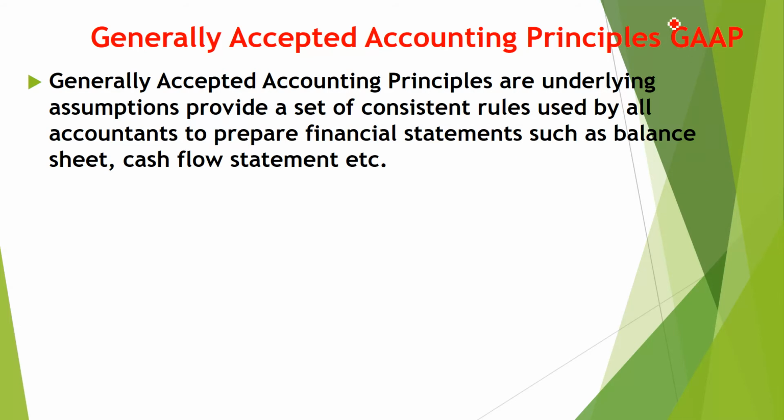Now another term, which is called GAAP, generally accepted accounting principles. What is GAAP? GAAP are rules and regulations which accountants have to follow when they make the financial statements, when they do the accounting. Generally accepted accounting principles are underlying assumptions that provide a set of consistent rules used by all accountants to prepare financial statements such as the balance sheet, cash flow statement, income statement, etc. You have to follow GAAP. These are the rules, regulations, or principles.